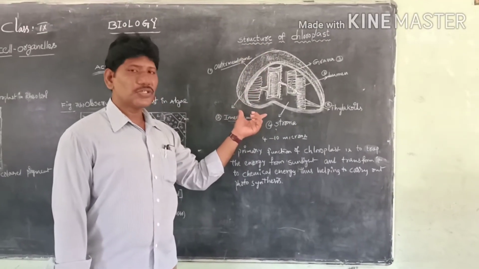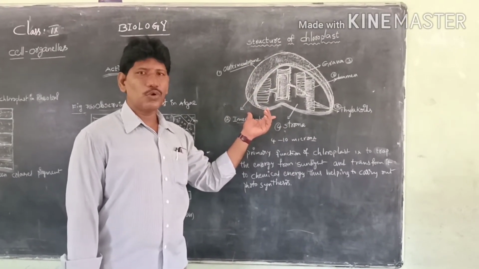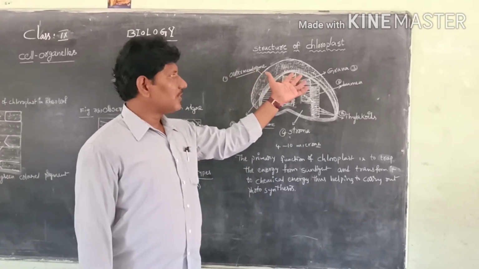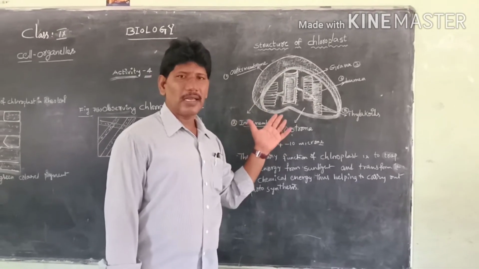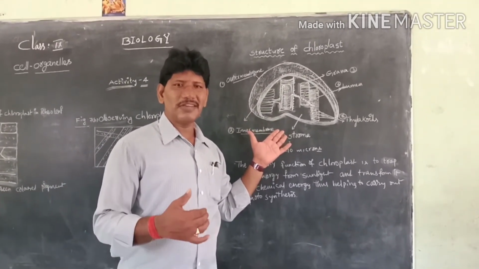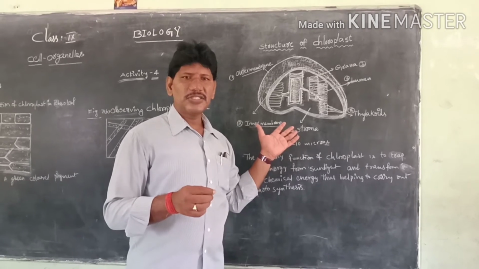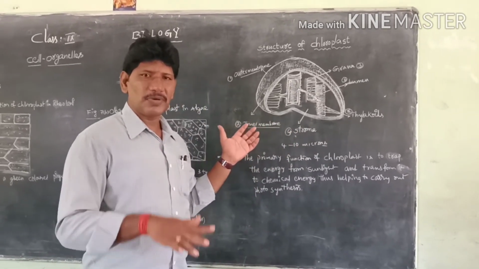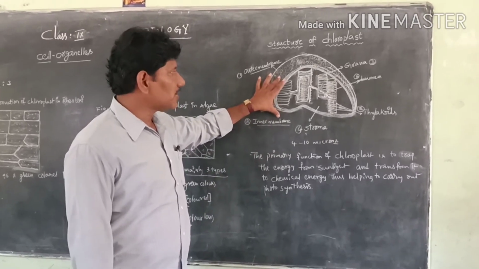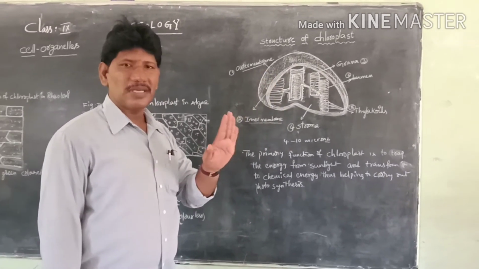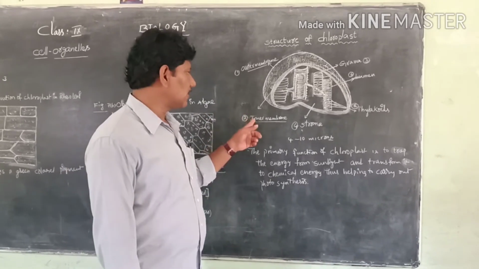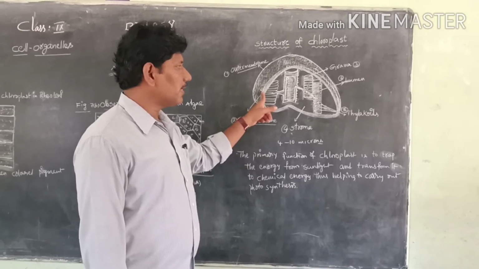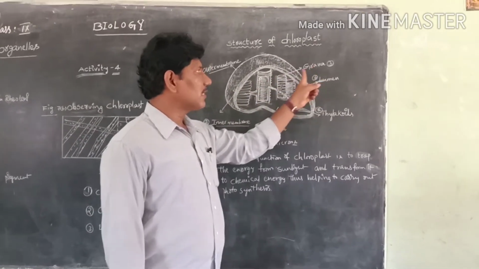So this is the structure of chloroplast. It appears in different shapes like mitochondria: disc shaped, oval shaped, or pear shaped. The structure of chloroplast contains four major parts. First is the outer membrane, second the inner membrane, and the third is grana.